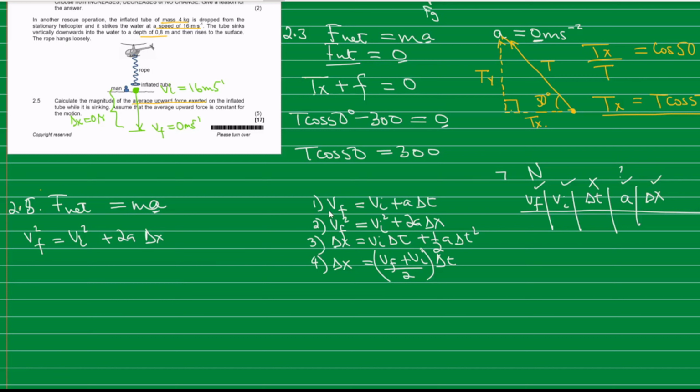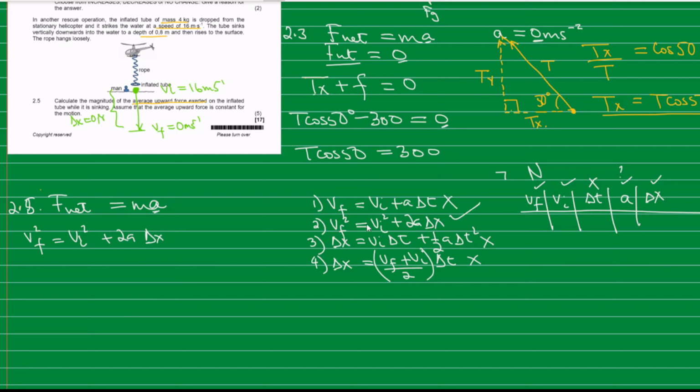So that's why we couldn't use this one. We can't use this because we are not given the time. We don't know the time, unless you first calculate that time and then substitute. It's a possibility, and then this one. So that's why we are using this one.